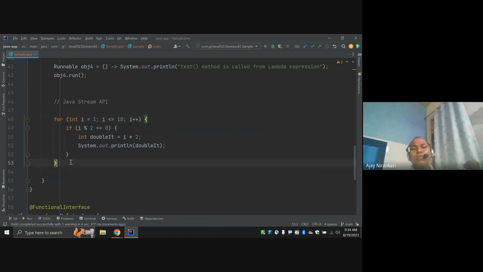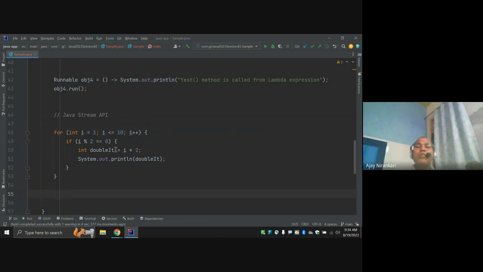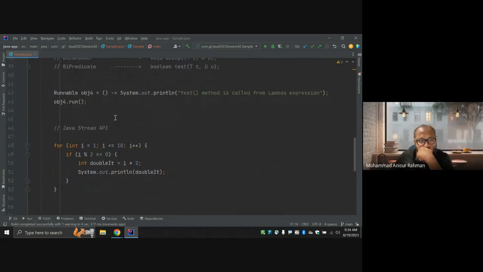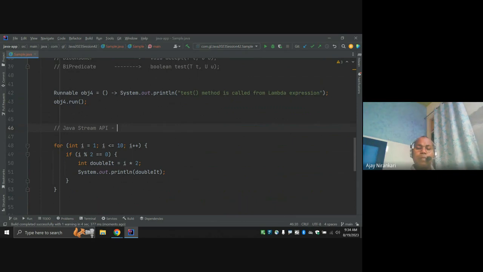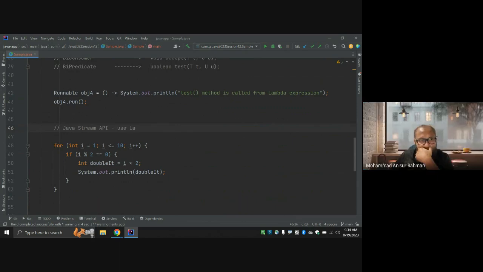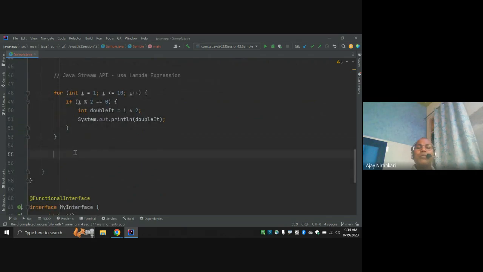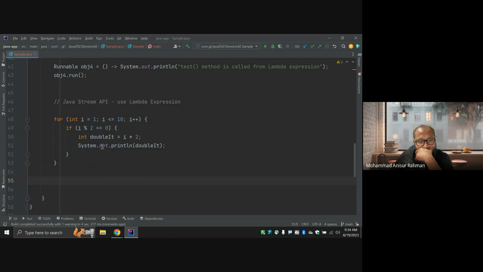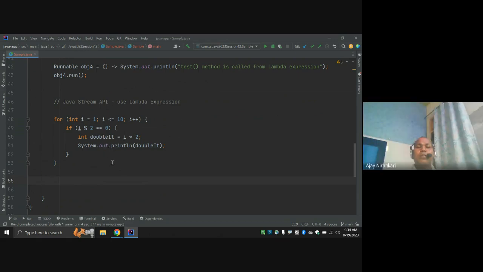Java says you can write this code using the Java Stream API with Lambda expressions. So how to use it? Let me write some code.